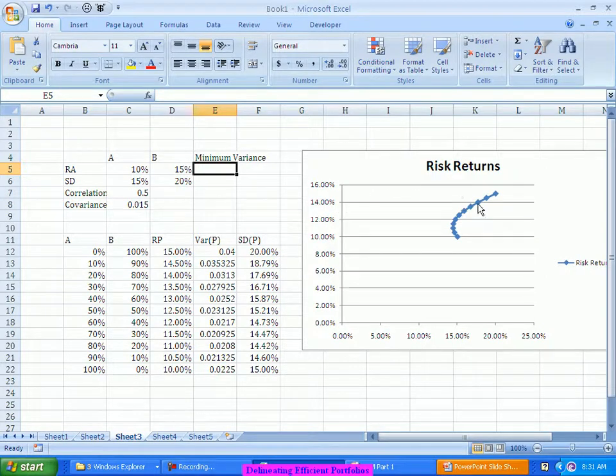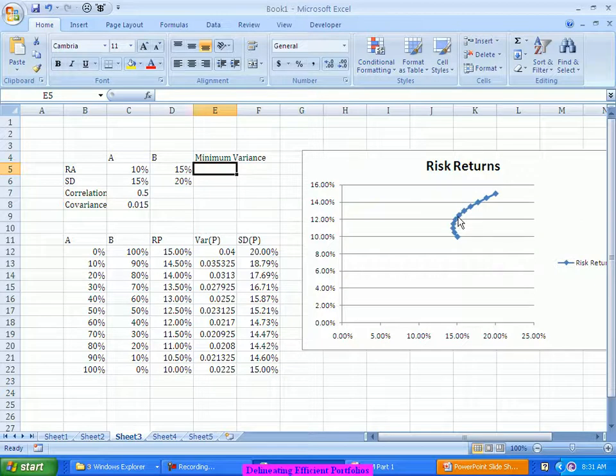Especially for this combination of two securities A and B, if you are expecting a 14% return, the minimum amount of risk that you have to take is something around 17 or 18%. Similarly, if you are expecting a 12% return, then the minimum amount of risk which you should look out for is around 15%, slightly less than 15% itself.